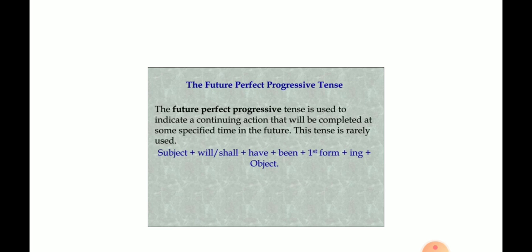At noon, Anuradha will have been singing songs for an hour. So, in the afternoon, which is a future thing, at that time Anuradha will start singing a song and she will continue for 1 hour. So, this is future perfect progressive tense. So, I hope you all understood all the three tenses: present, past and future.